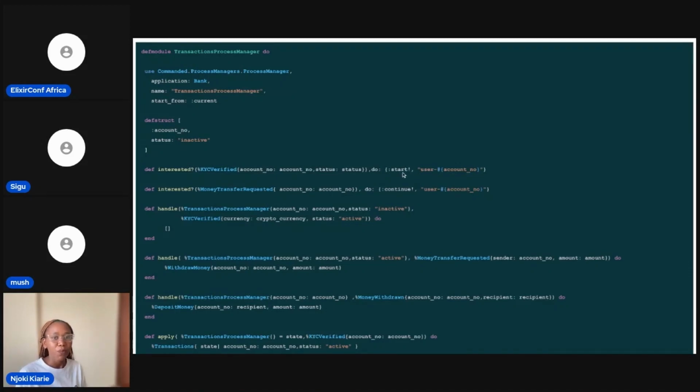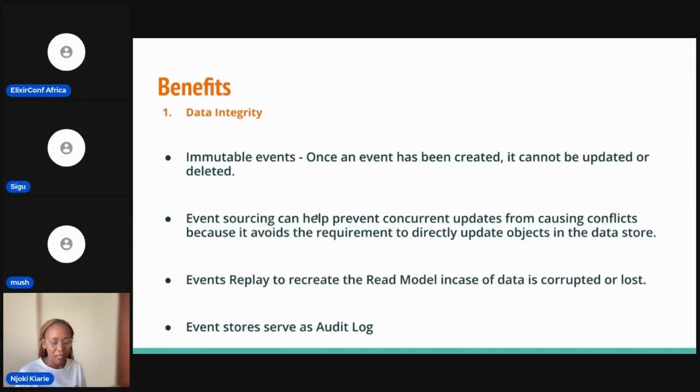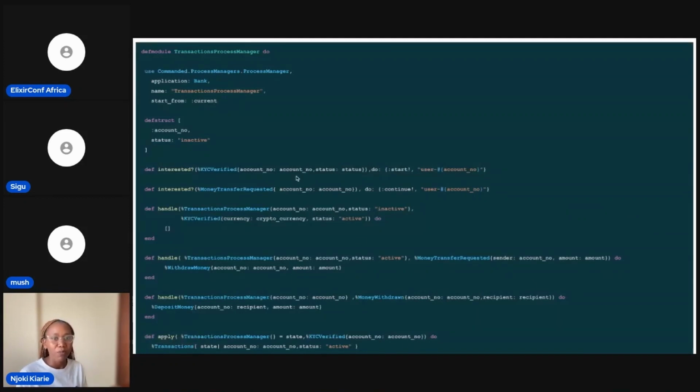So what this means is the KYC verified is the one that starts our process for this account. Before the KYC verified event is sent out, that means we have not started this process. So in case we try something else, like withdrawing money or trying to transfer money, and the KYC has not been verified, we get an error. It says that this particular process has not been started. So this is where our process manager starts.